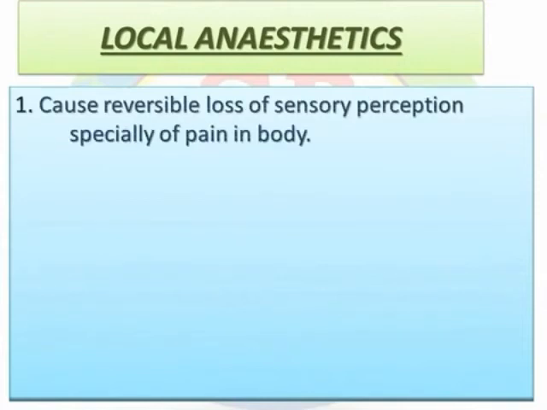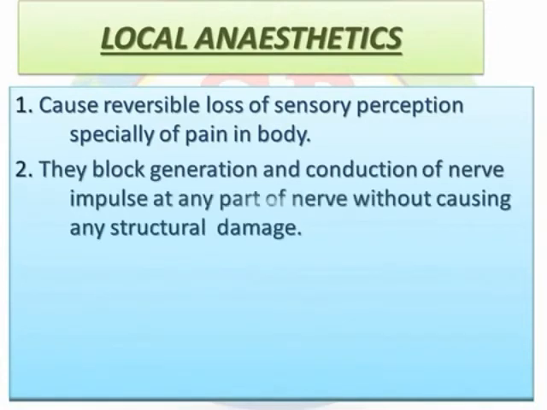So next we see another classification of local anesthetics. The first one is injectables. The first class is low potency and short duration, and the examples are procaine and chloroprocaine. Next is intermediate potency and duration, and the examples are lidocaine and prilocaine. The third is high potency and long duration, and the examples are tetracaine, also known as amethocaine, bupivacaine, ropivacaine, and dibucaine, also known as cinchocaine. That means it is derived from the cinchona plant.